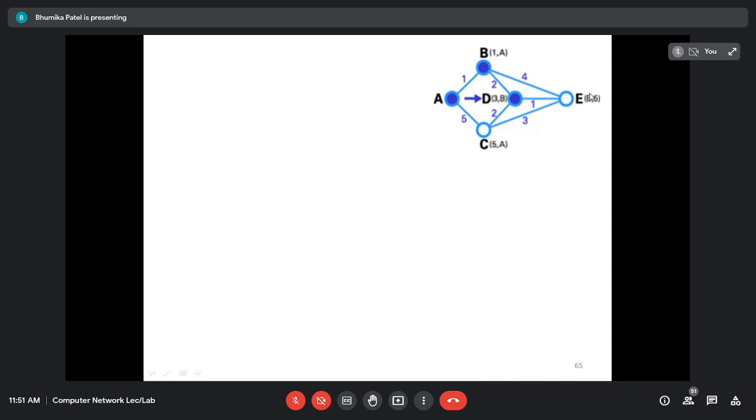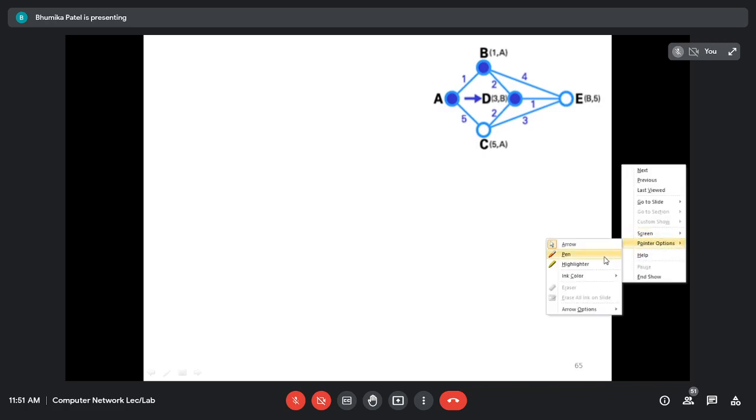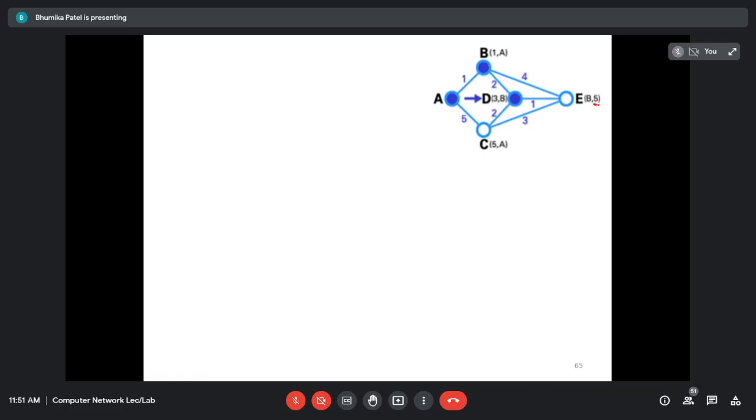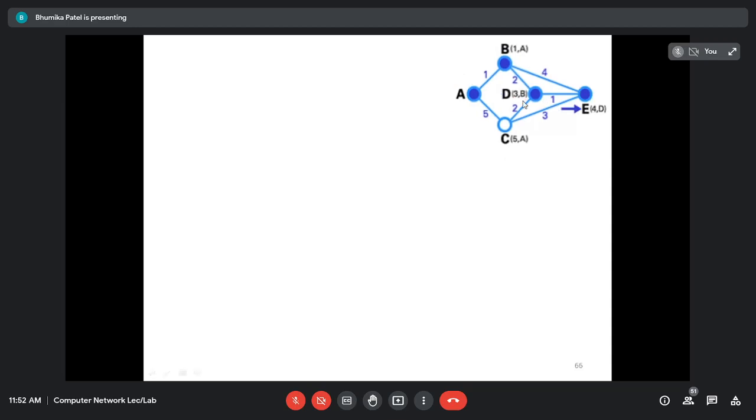3, B. And if I want to go to E using B, then it is 1 plus 4, it is 5. Does everyone understand why it is B, 5? How does 5 come? We have to consider the distance of A which is written here, because we are going from A to B then B to E, A to B and B to D. Okay, of the two, which is the minimum? 3. So we are choosing D as a permanent node.